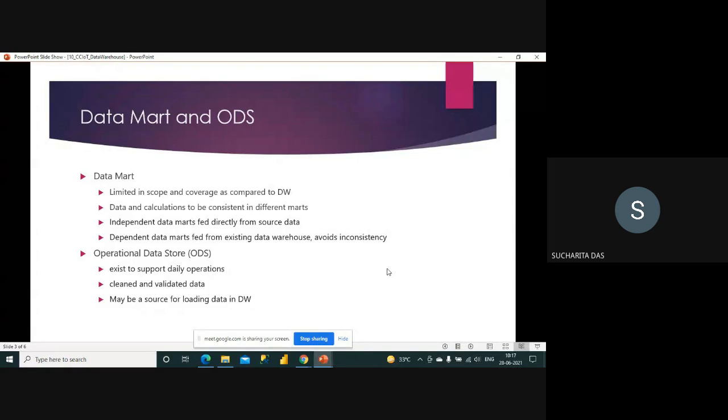Now when we are telling about, say, it's a subset of the warehouse, then we have to keep in mind that the data should be consistent. Say from my database, data is coming to the warehouse, from the warehouse I am giving some subset to the data mart, so the work is going on. Now some changes have come from the database, so that change should be reflected in the warehouse as well as in the data mart. If you don't give that change to the data mart, then what will happen, there will be different versions in the warehouse and in the data mart. So that is not recommended.